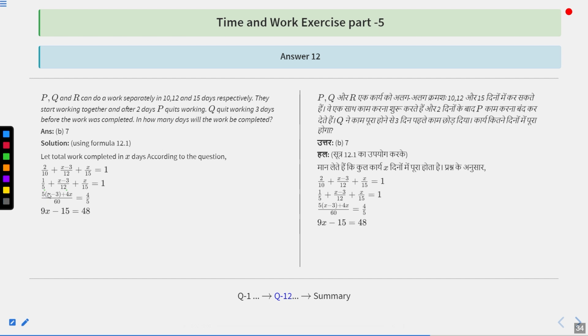So in the numerator, we are going to get 5 times (X minus 3) plus 4X upon 60 equal to 4 upon 5. So 9X minus 15 equal to 48 is the resulting linear equation after cross multiplication. 9X equal to 48 plus 15, that is 63. So the value of X is 7. So work will be completed in how many days? 7 days. Option number B is the correct answer.